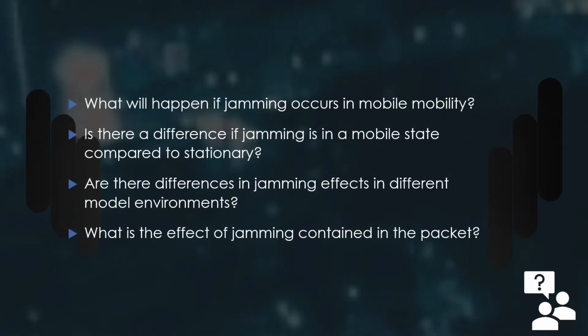Besides that, several research questions can be found while doing this topic, such as what will happen if jamming occurs in mobile mobility? And secondly, is there a difference if jamming is in mobile state compared to stationary? Third, are there differences in jamming effects in different models and environments? And lastly, what is the effect of jamming contained in the packet?